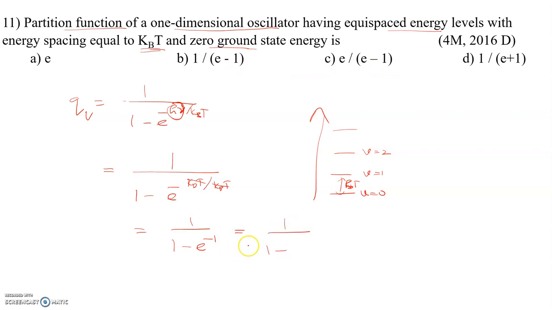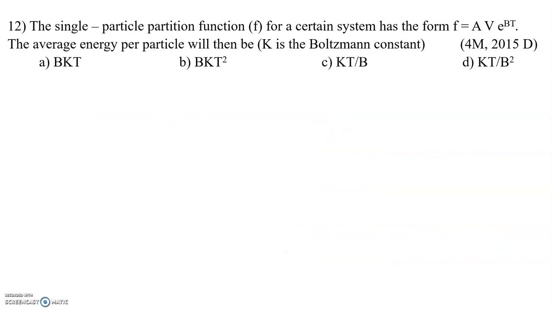How? 1 minus e power minus 1 can be written as 1 minus 1 by e. Now take the LCM. So e minus 1 by e, and bring this e to the numerator. So e by e minus 1. This is the answer for this question. Yes, this option is available. This is option number C, right? And this question appeared in December 2016. Are you able to follow? Very simple, right?